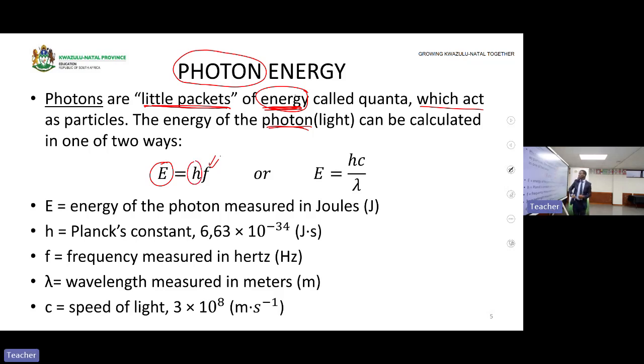Okay, then this H, let's start here. E stands for what? E stands for the energy of the photon measured in joules. So if we are calculating energy, we know that all energy is measured in joules. Then h is Planck's constant. I'm sure we know Max Planck. The Planck's constant is what? It is 6.63 times 10 to the power negative 34 joule seconds. So we use this value.